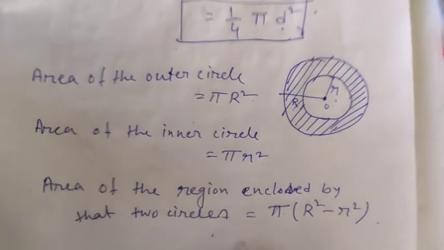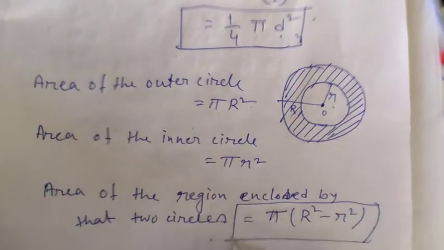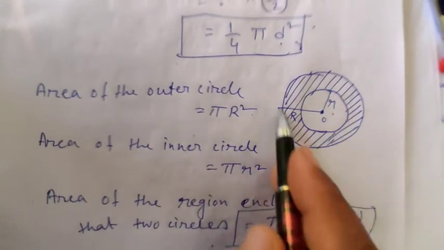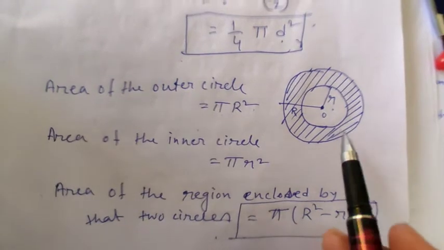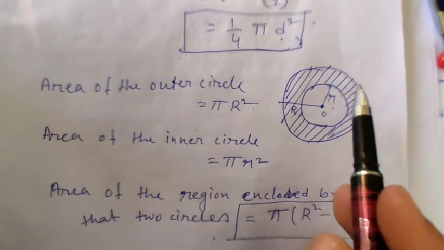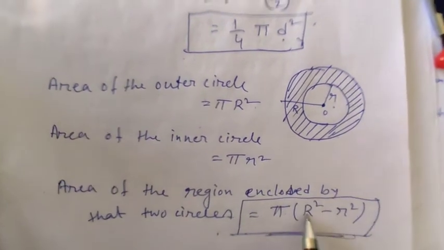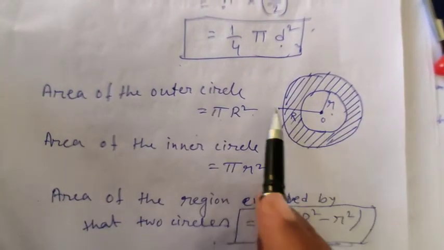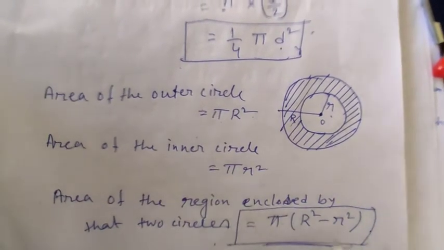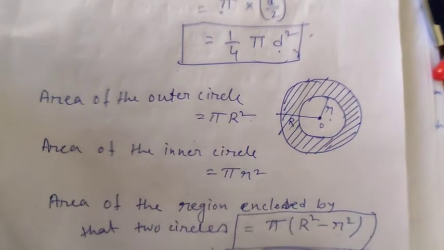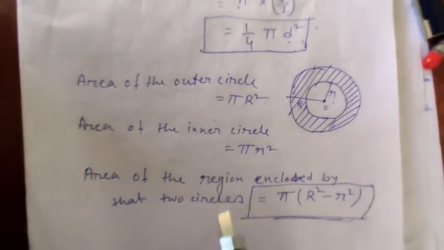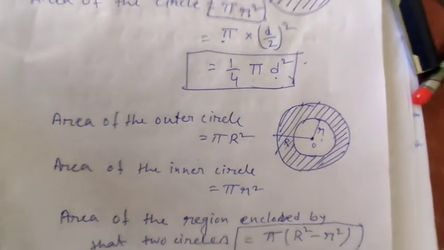So this is the area of this shaded region, or that ring portion. If I want to find the area of this ring, I have to use this formula, where capital R denotes the radius of the outer circle and small r denotes the radius of the inner circle. So this way we will find the area of the ring.